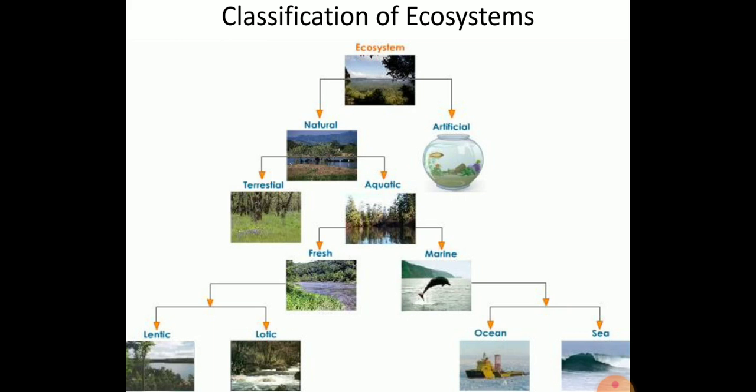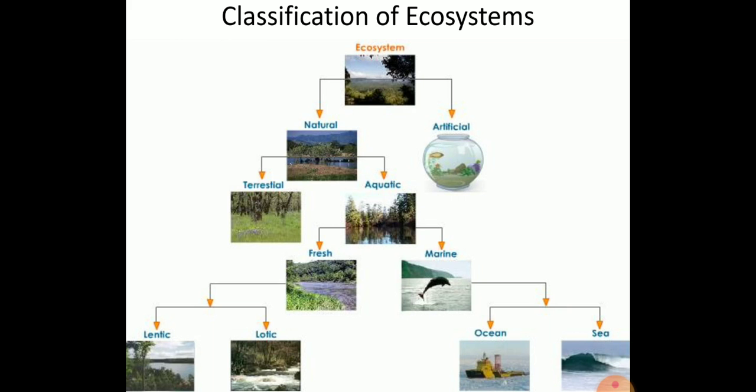Next is the aquatic ecosystem. Aqua means water. Here the main content of the ecosystem is water bodies. Again there are two types of aquatic ecosystem: one is the freshwater aquatic ecosystem and the other is the marine water aquatic ecosystem. What about the freshwater ecosystem? Freshwater is nothing but sweet water.